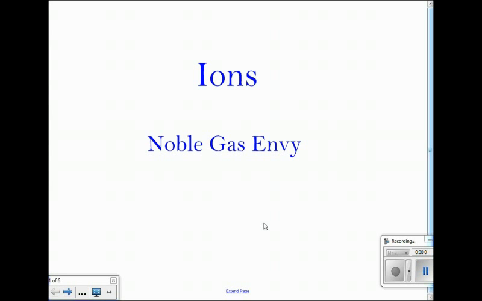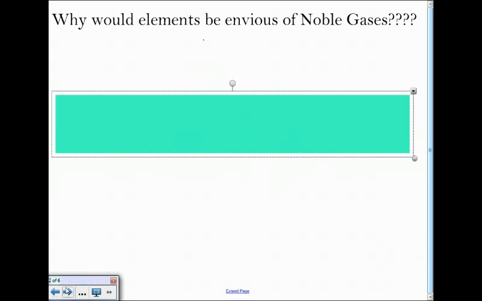Okay, today we're going to talk about ions. The subtitle is Noble Gas Envy. For those of you that aren't sure, envy means to be jealous. Okay? You like something that they have, or you want something that they have. So the question is, why would elements be envious or jealous of noble gases?